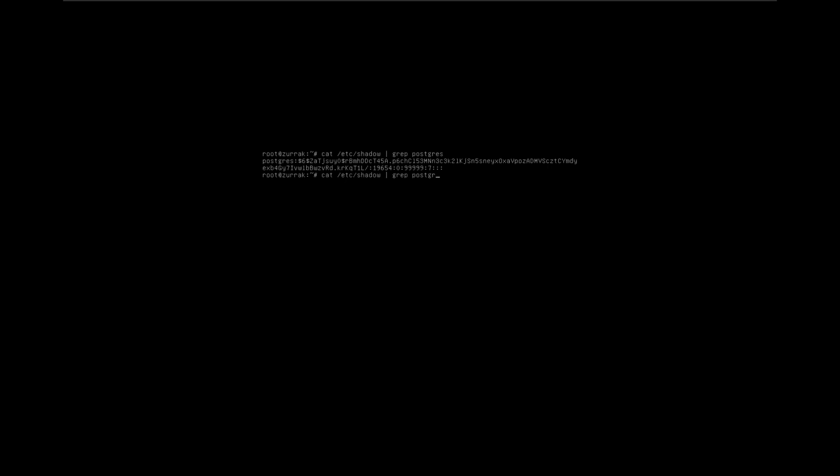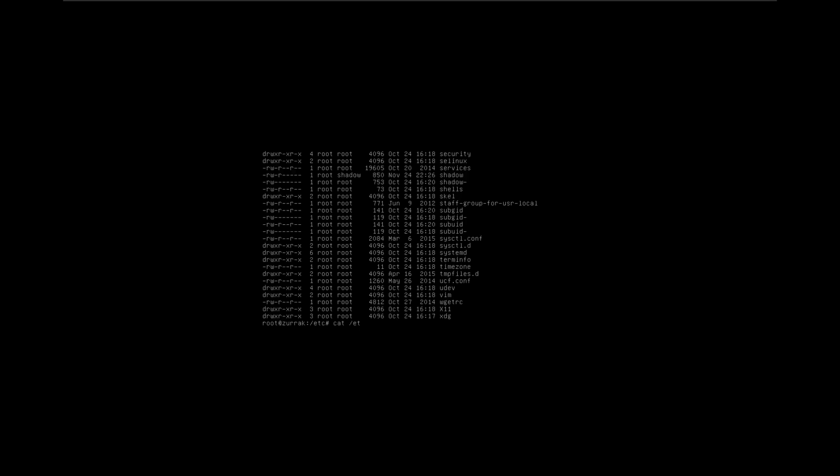Postgres, and then same thing for root. Yeah, so we don't have bash. That's for the password file, right? But by grepping out the users, you should be able to grab those users. But now I do want to transfer this to my local machine since I just can't copy from here. So do ls -la. We do have the /etc/shadow file.